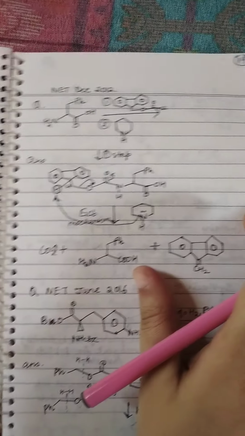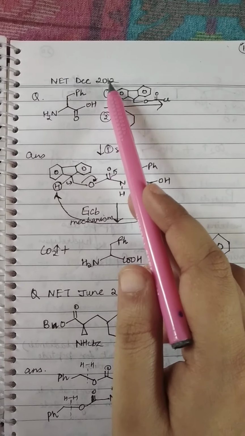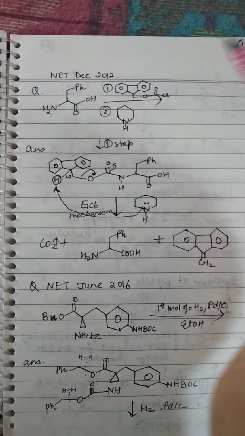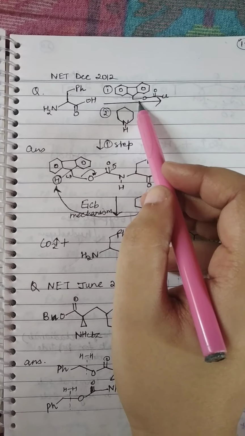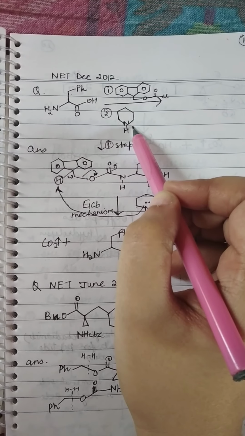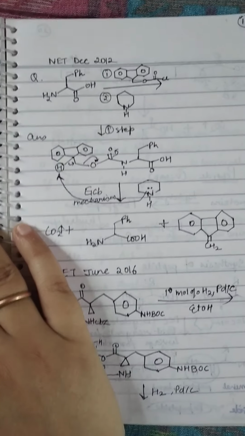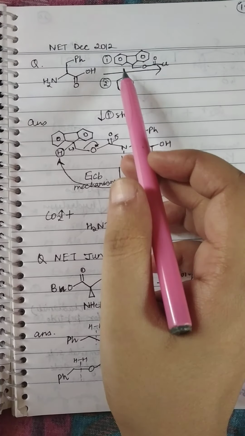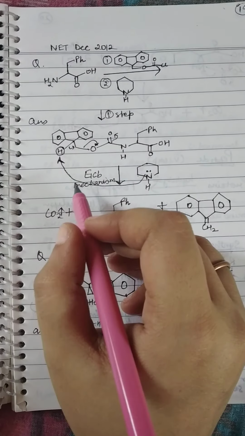Based on this, in NET December 2012, a question came that this is the amino acid and we added this FMOC, and then this base is added for deprotection. So what are the final products? First it will protect the amino group, right.